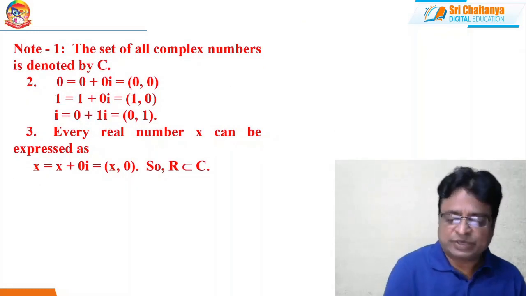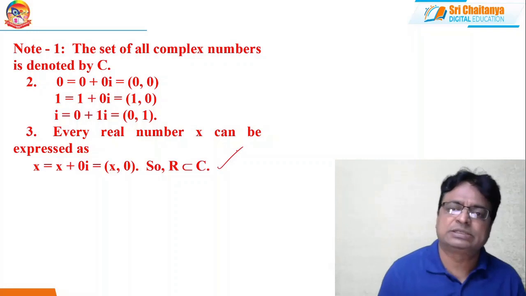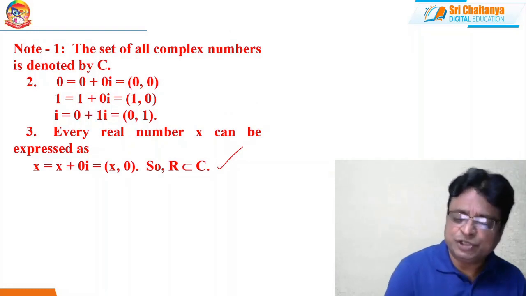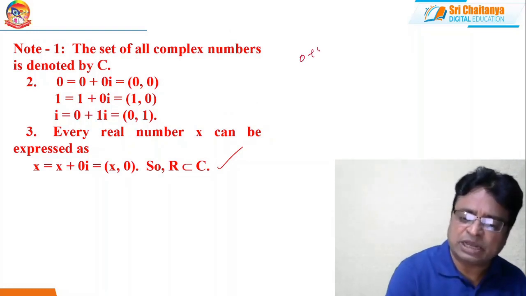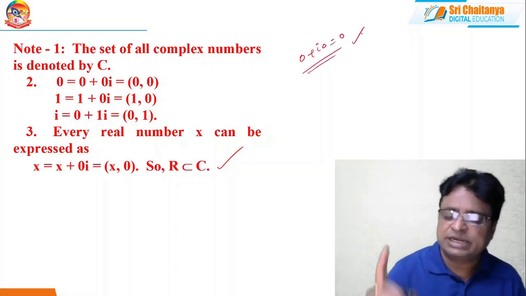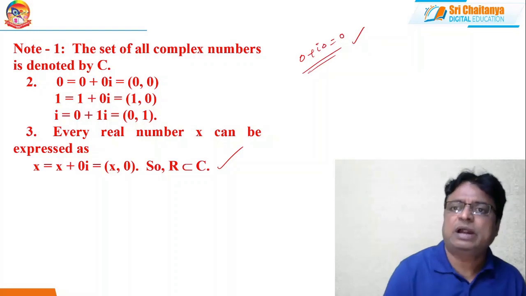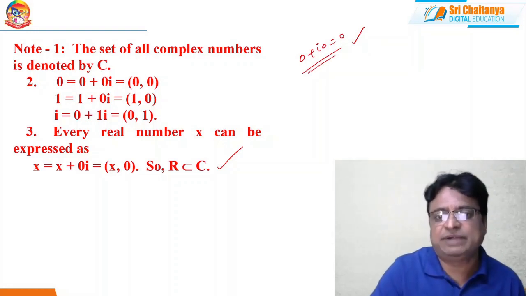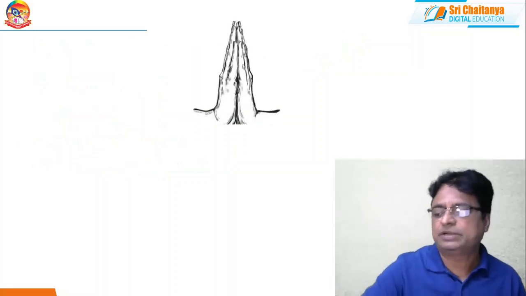So that's why the set of real numbers is a subset of the set of complex numbers. And my friends, this is one more important point: 0 plus i0, that is nothing but 0, a real number. It is the only such number, and this is the additive identity of the set of complex numbers. Hope the basic introduction part you understood well.